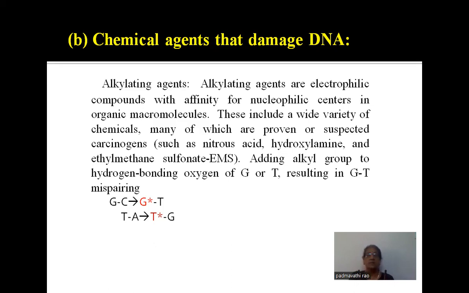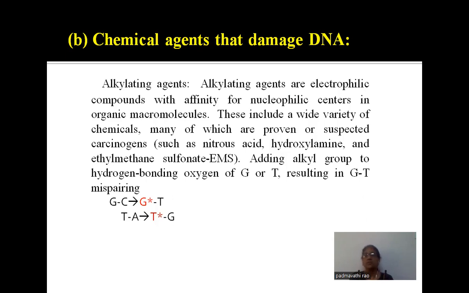In some cases, some alkylating agents act on hydrogen bonding. You know that GC and AT pairs are formed because of hydrogen bonding. Whenever the DNA molecule is exposed to an alkylating agent, immediately the hydrogen bond breaks down and releases free radicals.